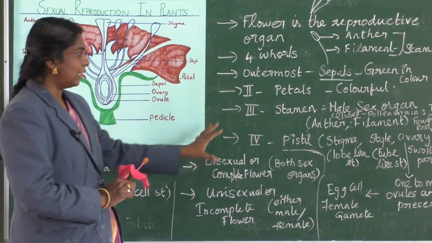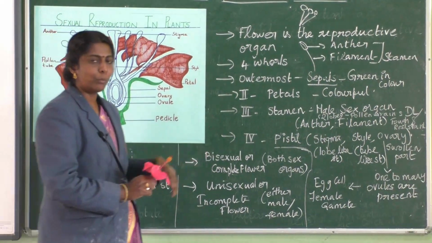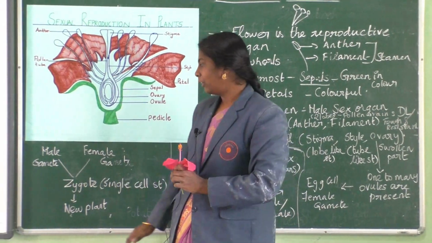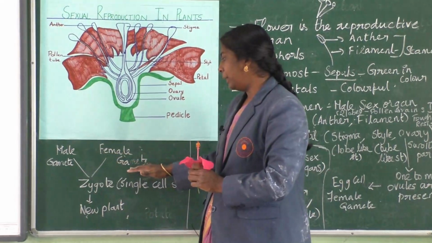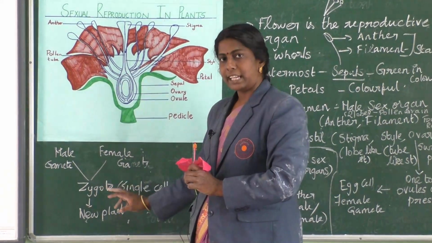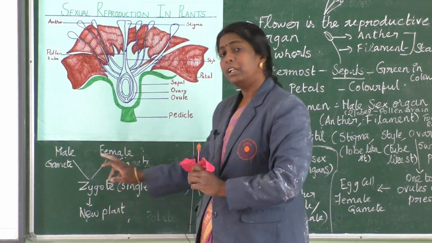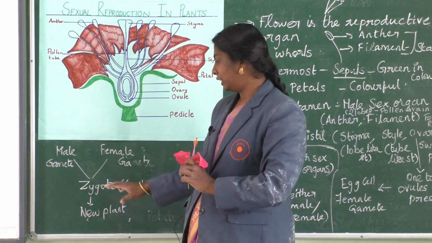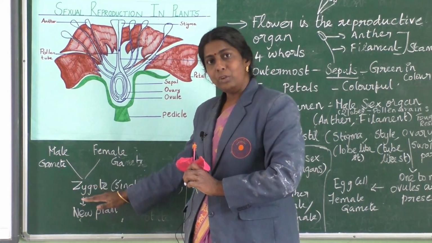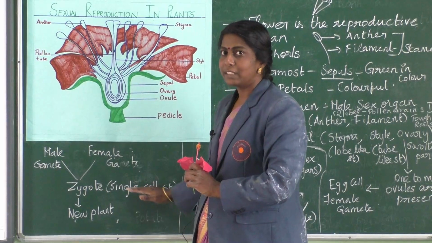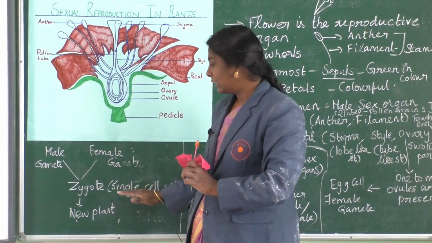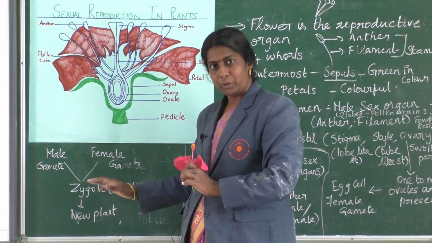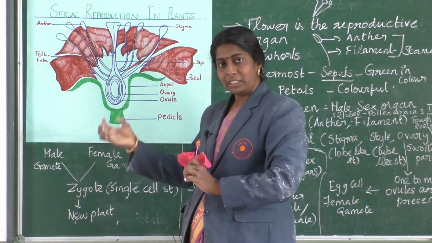Now, this is about the structure of the flower. What is going on after that? Fertilization. The male gamete and the female gamete fuse together by a method called fertilization, and you get a zygote, which is basically a single cell structure. This zygote slowly develops into a multicellular embryo, and this embryo is seen inside the seed, within the seed coat.